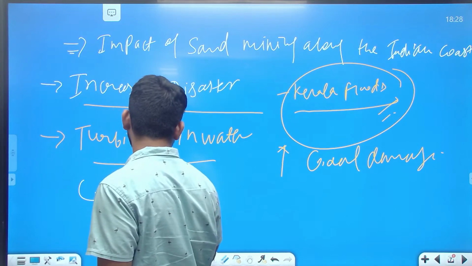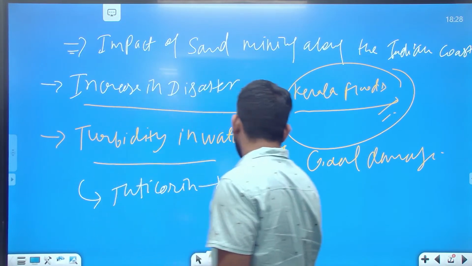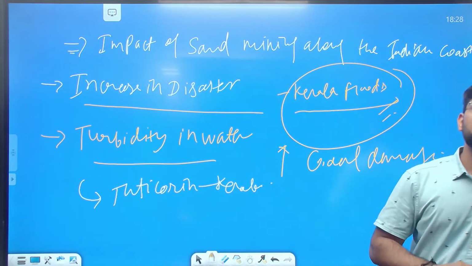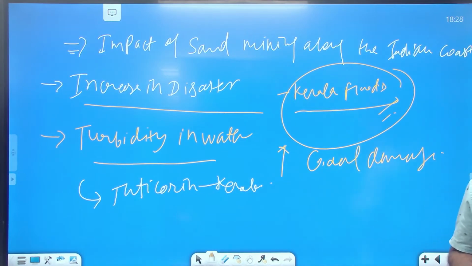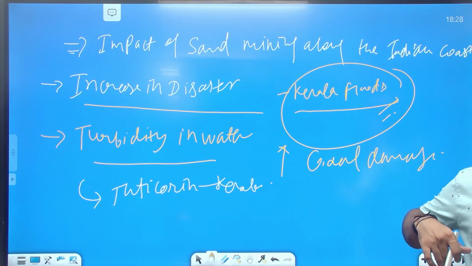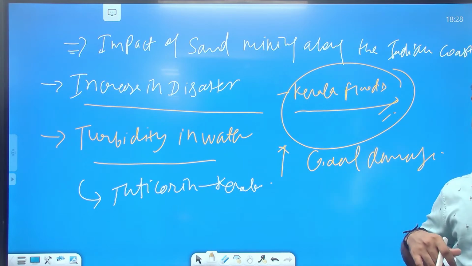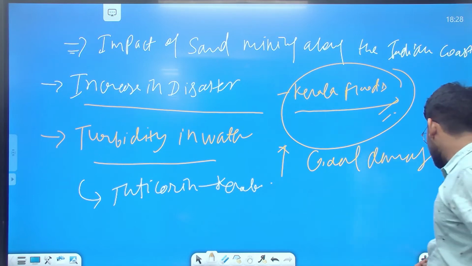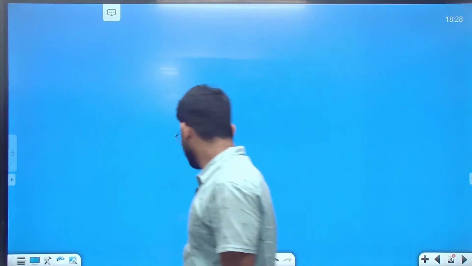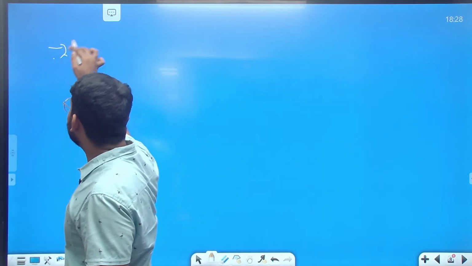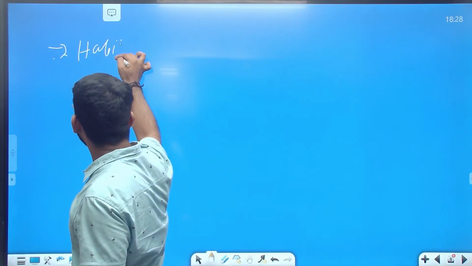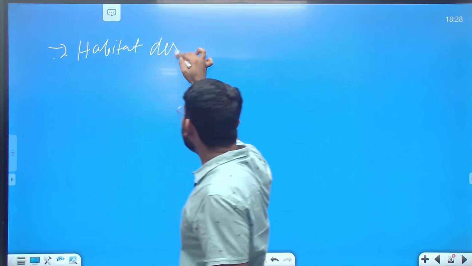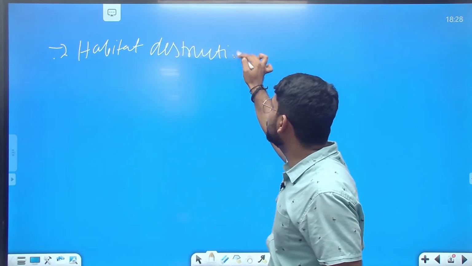In Tamil Nadu, where this damage occurs due to the turbidity of the water, which specifically impacts the coral reefs there. Then you can come to habitat destruction. Anybody can give an example of habitat destruction?